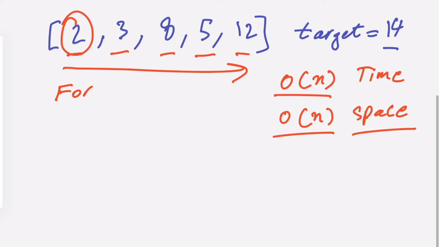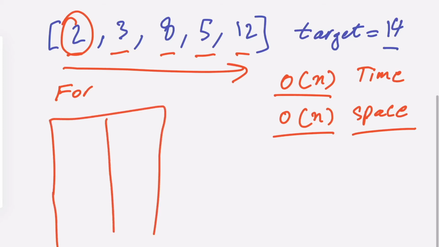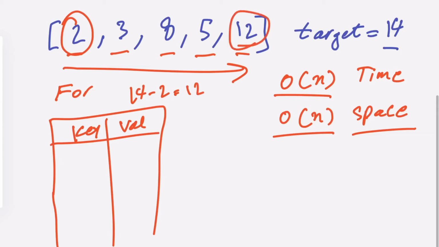For example, when we are at index 0, if this is our hash map, we have the key and the value. At index 0, what will be the difference between them? 14 minus 2 is going to be 12. So we are going to ask the hash map. As you can see, we already have 12 in our list, but we are at index 0 now. So at index 0, we still haven't seen the 12 that exists there.